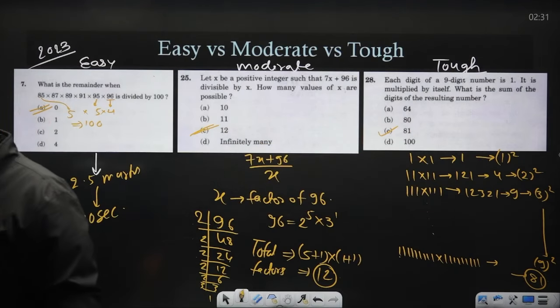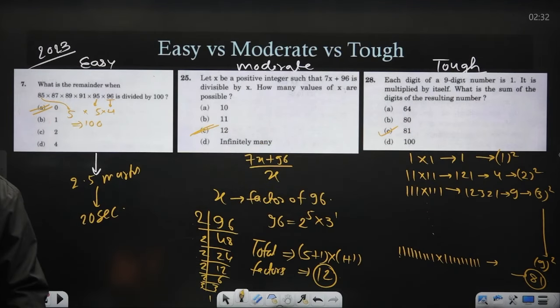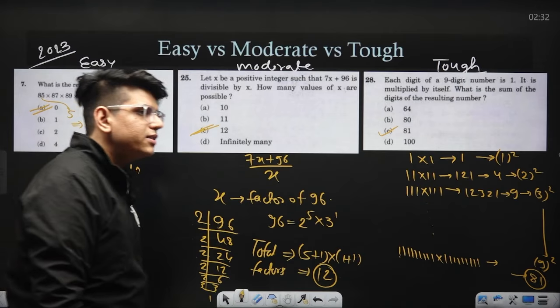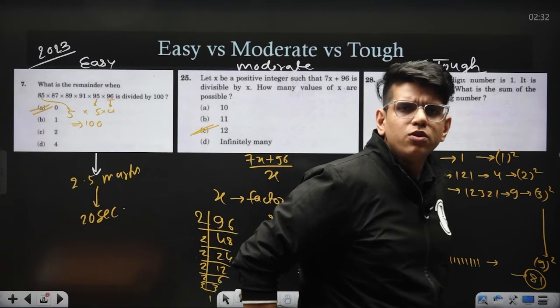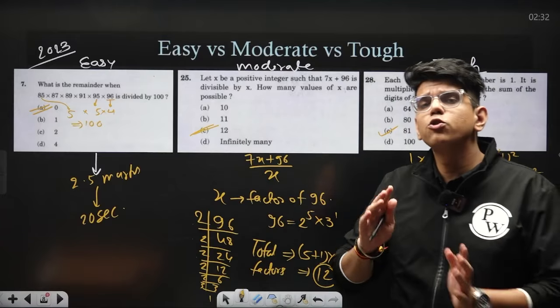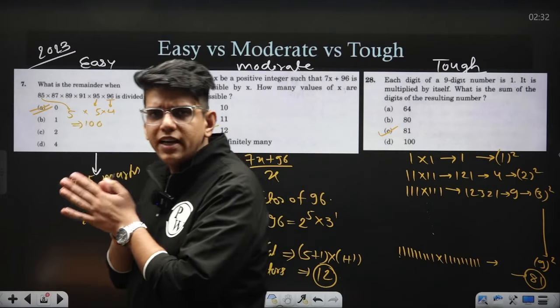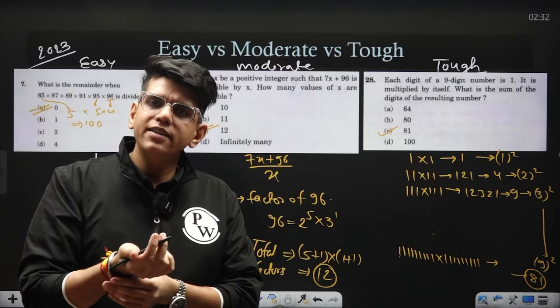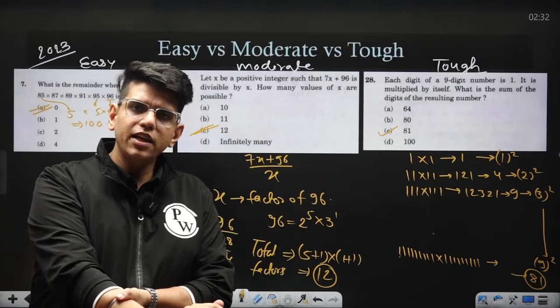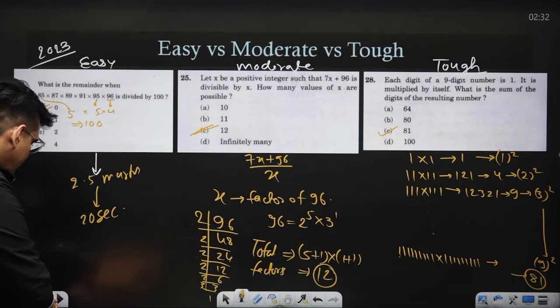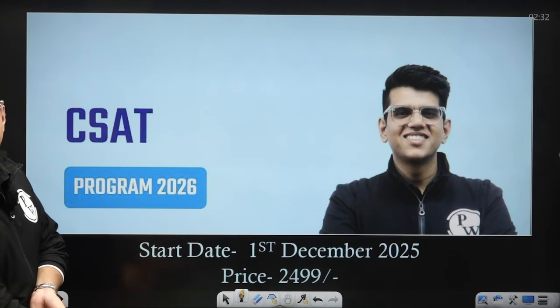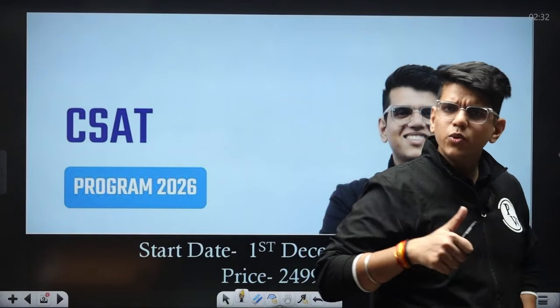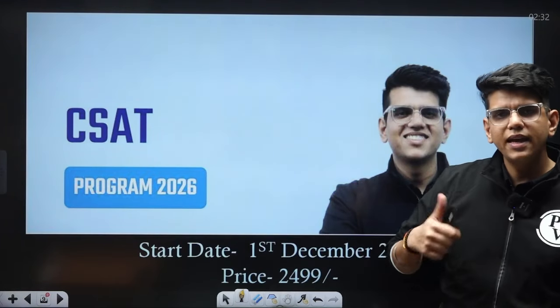Now how can you do it? All those people who are comfortable with mathematics will be able to do this very easily. But for those who don't know how to navigate this, how to attempt CSAT, how to get to a level where they can identify the questions which are easier and which are difficult, we are bringing a course, right? So what is lacking in your CSAT preparation? You can learn all the concepts from any place, but what is lacking is daily practice, right?